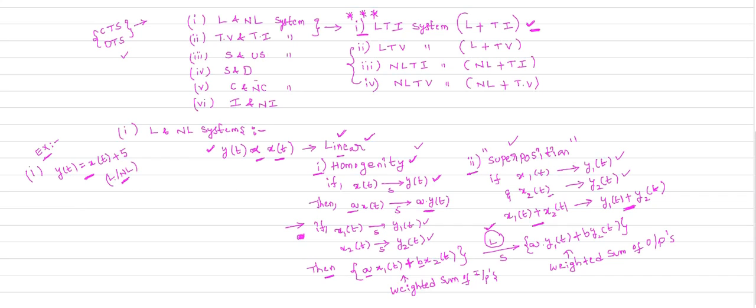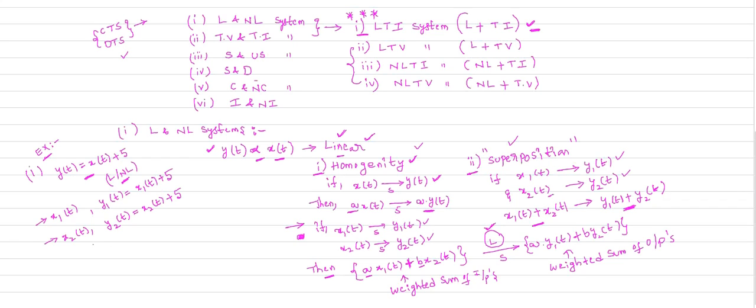To check whether the given system is linear or non-linear, first you have to give one input to the system. So you are giving x1 of t as the input, so we will get y1 of t as the output. So what is y1 of t here? x1 of t plus 5. Then you give another input x2 of t. So what is your output? y2 of t for the input x2 of t. So this is your x2 of t plus 5.